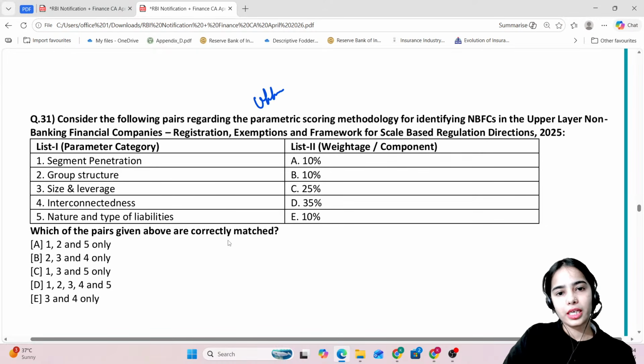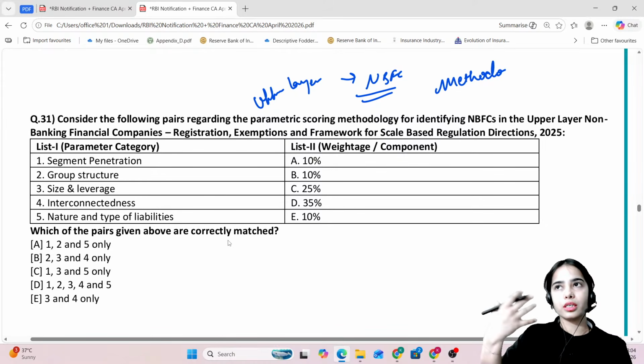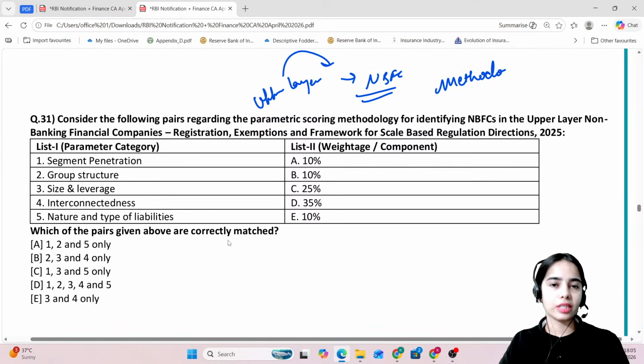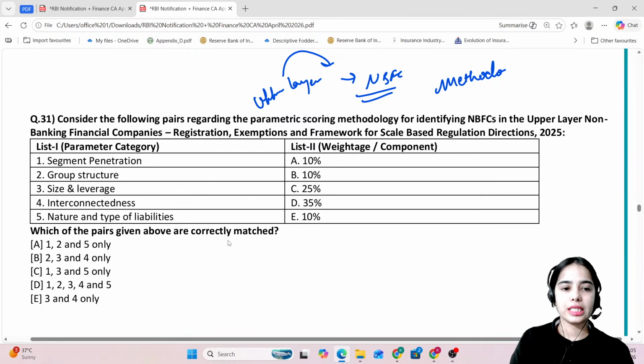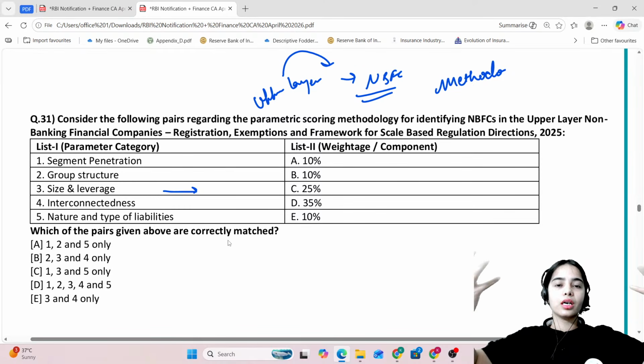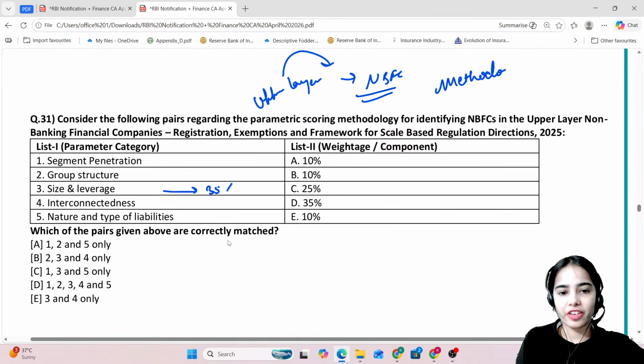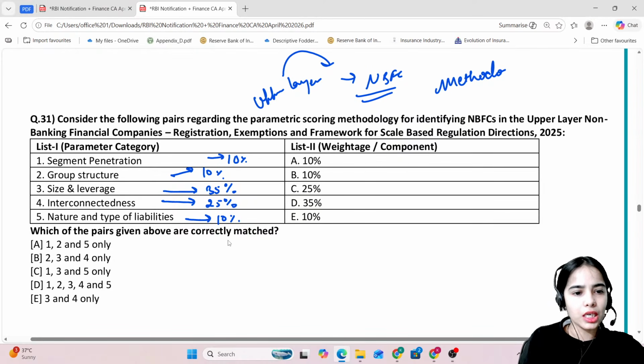Now coming to the next question, this is more of a static kind of question. An NBFC will be kept in the upper layer by the RBI according to a certain methodology. So what is this methodology? What is the weightage under this methodology? See, size and leverage has the highest weightage. The larger the NBFC, the bigger the leverage it has in the market, the riskier it can be. So size and leverage has 35% of the weightage, interconnectedness has 25% of the weightage, and the rest has 10% of the weightage. So here, which of the pair is correct?